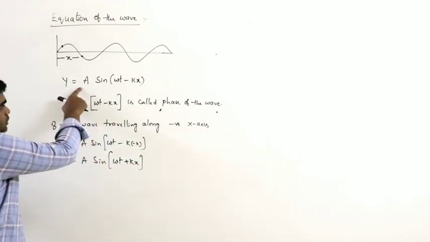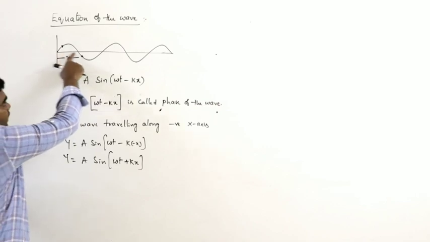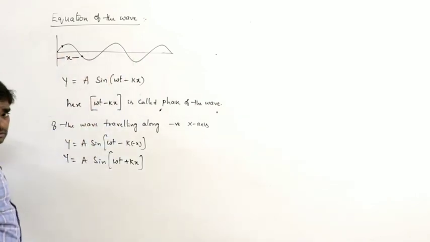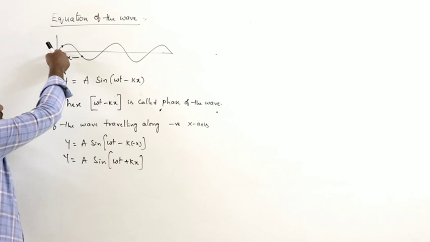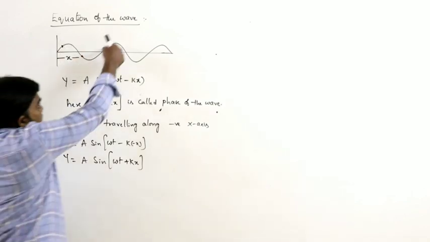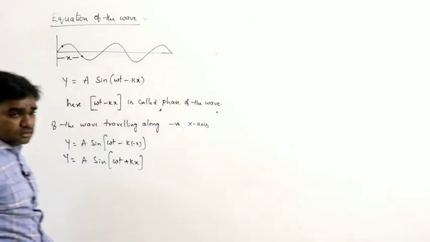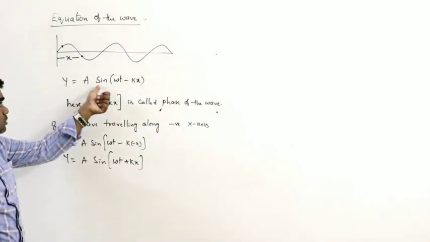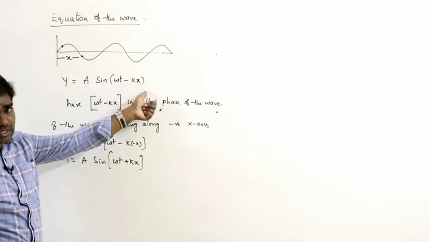This is the equation for the wave traveling along the positive x axis, starting from the origin with the wave moving upwards. That's why y is equal to a sine of omega t minus kx.